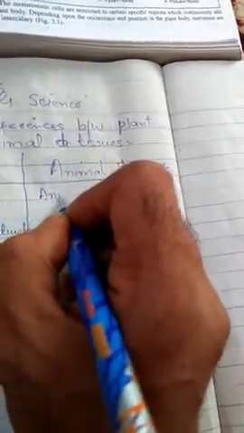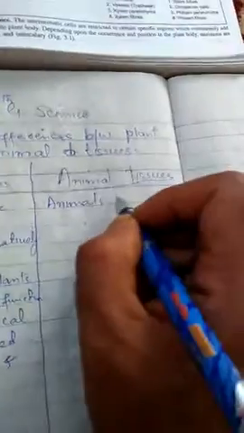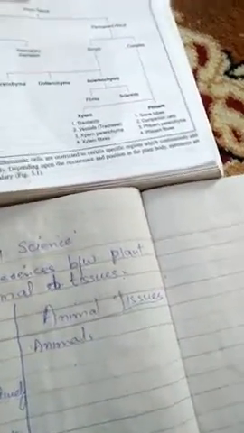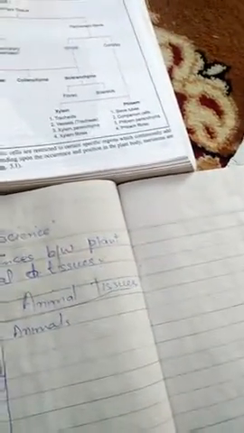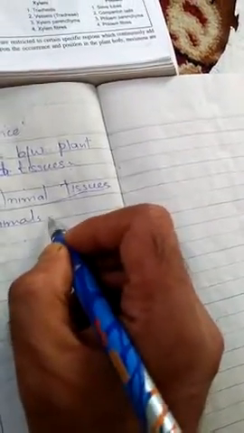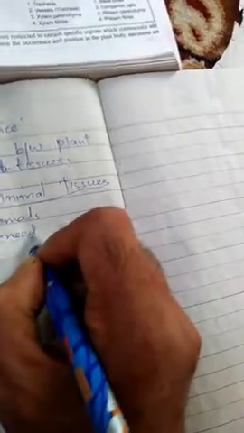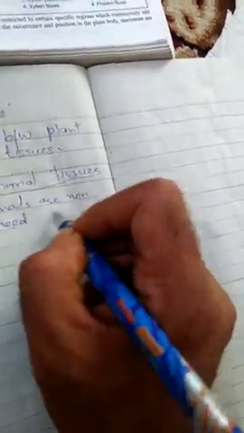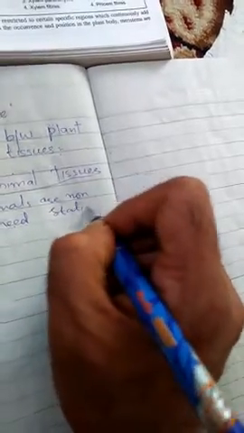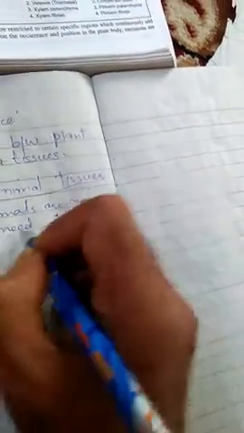Animal tissues. Animals are non-stationary. They move from one place to another place in search of food, shelter, and other things or their mates. This means animals need more energy.